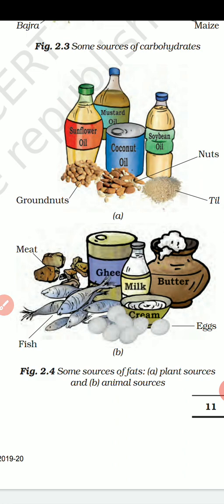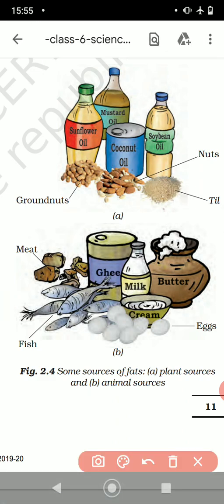Similarly, in the 2.4 A and B diagram, you will see different types of sources of fats. In A you will see the plant sources and in B you will see animal sources. In plant sources you will see different types of oils and nuts: sunflower oil, mustard oil, coconut oil, soybean oil, nuts, and groundnuts, til. So they are the plant sources of fats.